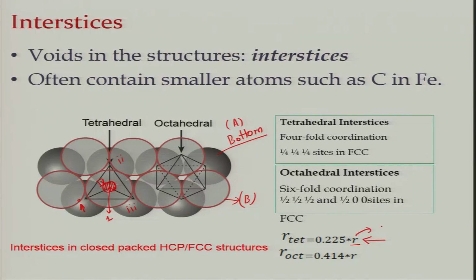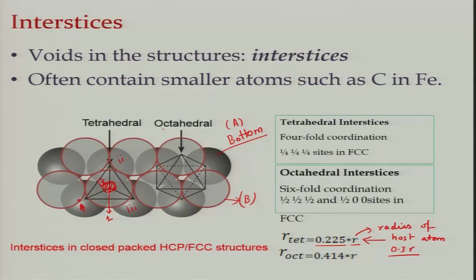So if R is the radius of the host atom, then the maximum size you can accommodate inside this hole or void without displacing the host atoms will be 0.225 R. So if you have an atom of radius, let us say 0.3 R, you will have to displace the host atoms a little bit.